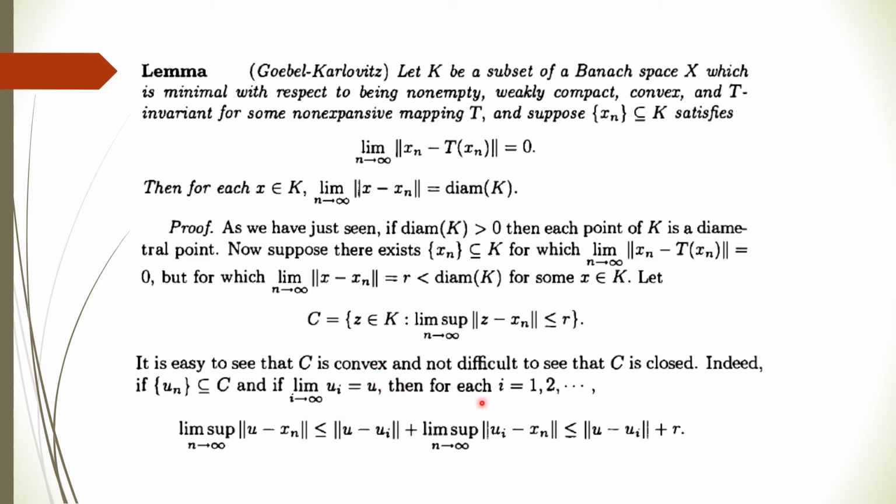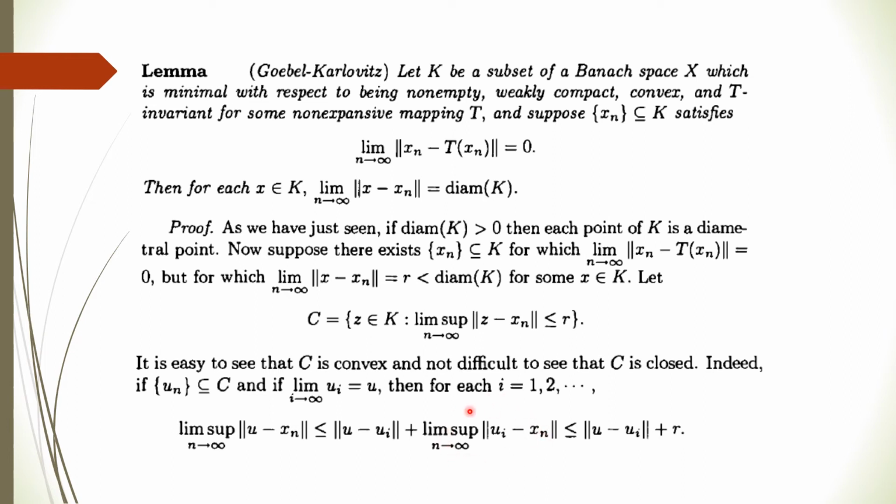For each i, the limit supremum of the norm of u minus x_n is less than or equal to, we can add u_i in here, and then take the limit supremum. So the norm of u minus x_n is less than or equal to the norm of u minus u_i plus the norm of u_i minus x_n, and taking limit supremum we get this is less than or equal to the norm of u minus u_i plus r.